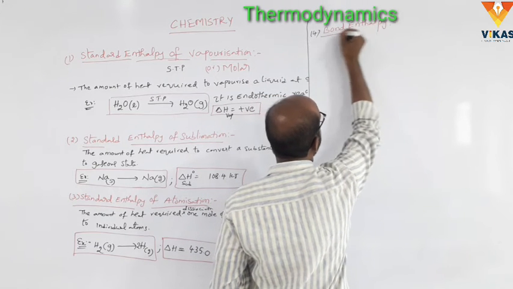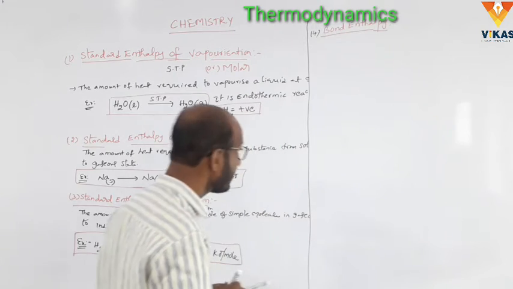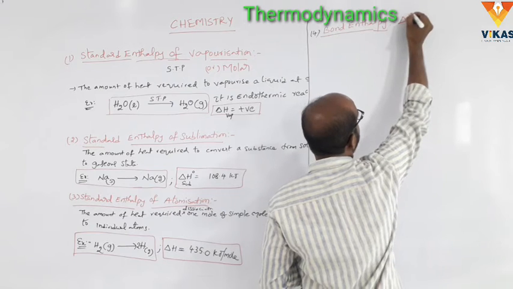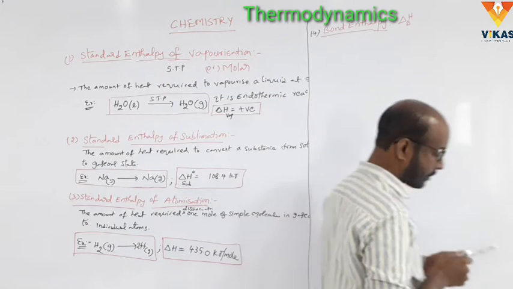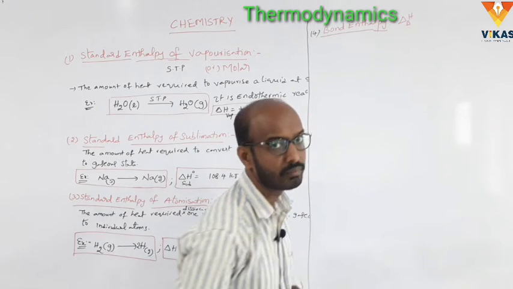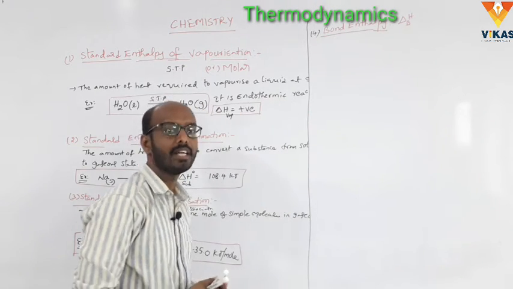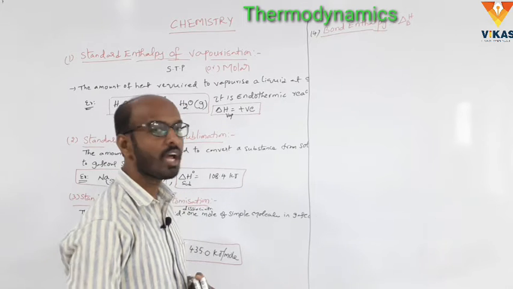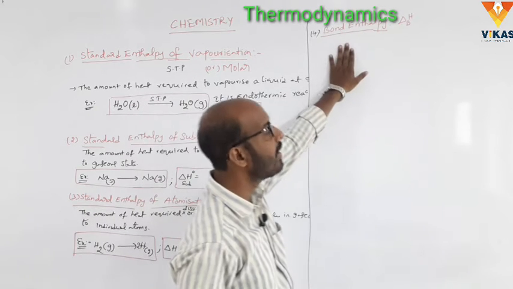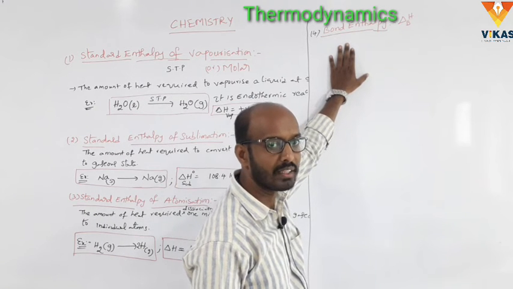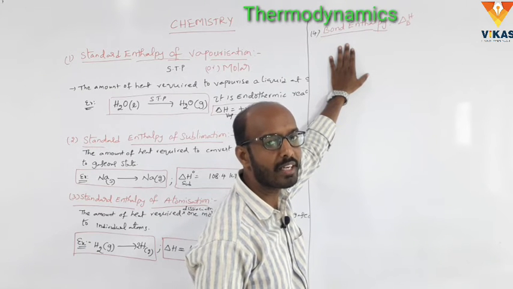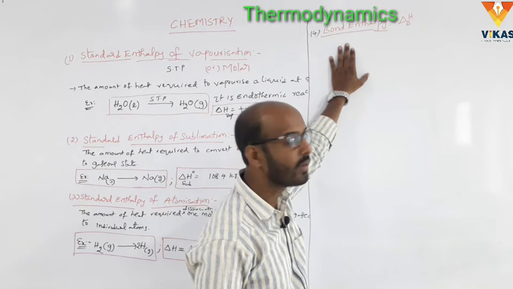So what is the meaning of bond enthalpy? Bond enthalpy is denoted by delta H_B. The amount of energy required to break 1 mole of the particular bond in a given compound is called bond enthalpy.